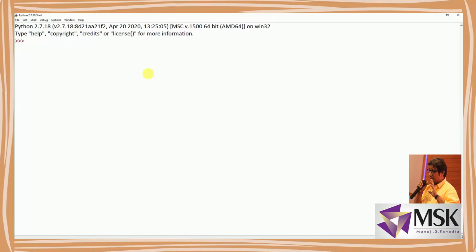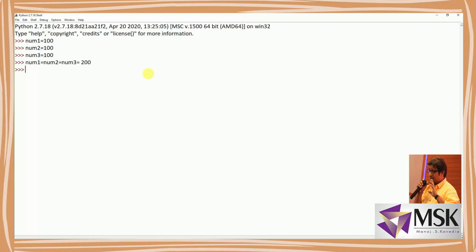Now here I'll declare num1 equal to 100, num2 equal to 100 and num3 equal to 100. Now this thing can be done in Python in a single line like this: num1 equal to num2 equal to num3 equal to 100. So I'll change the value here, I'll make it 200.